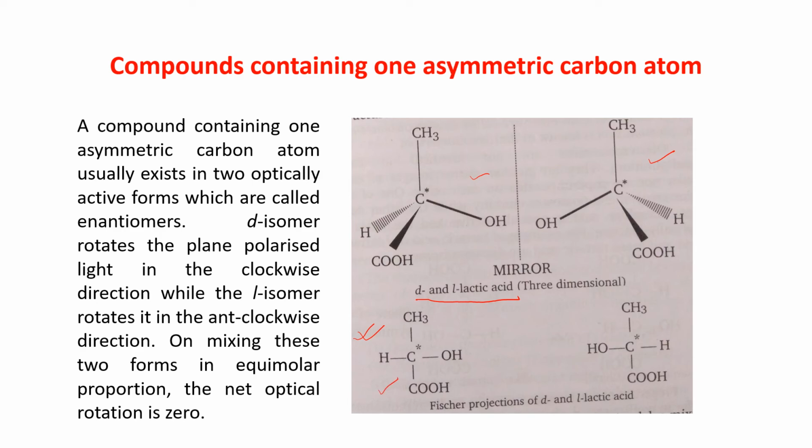We can get a mirror image, but a non-superimposable mirror image. So one is giving the D form, another is the L form, and if we mix them in equimolar proportion, then we are getting the DL form and the net optical rotation is 0.